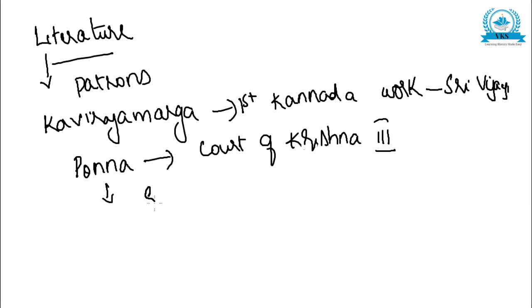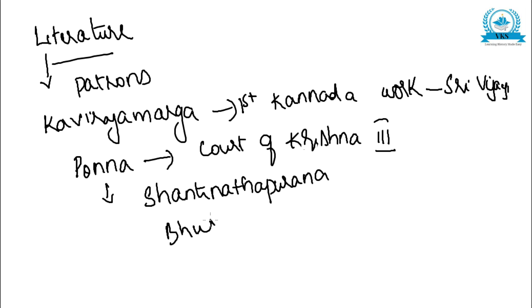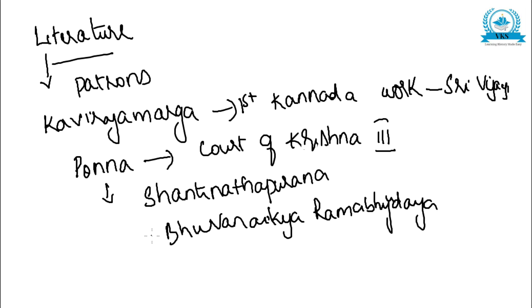Two important works written by Ponna are Shantinatha Purana and Bhuvanaikya Ramabhyudaya. So Ponna lived in the court of Krishna III, and his two important works are Shantinatha Purana and Bhuvanaikya Ramabhyudaya.